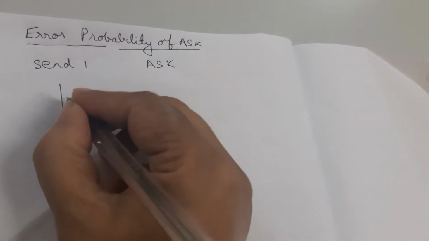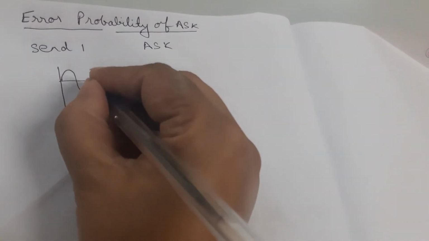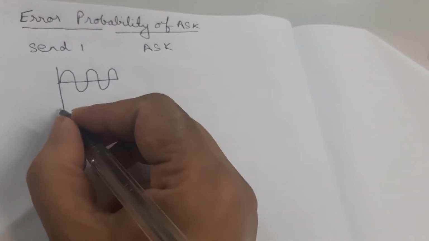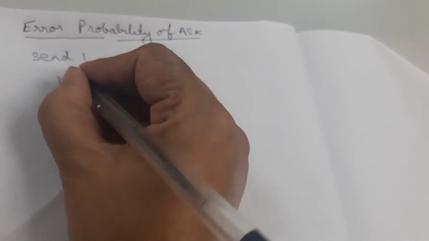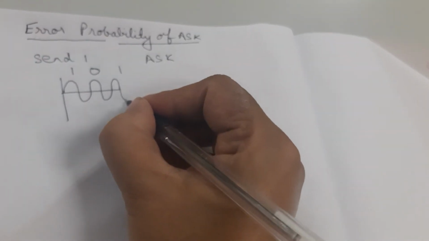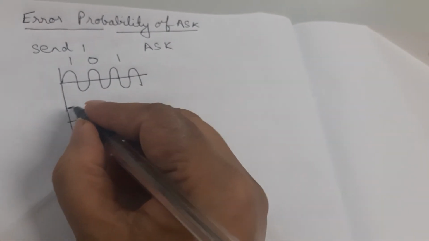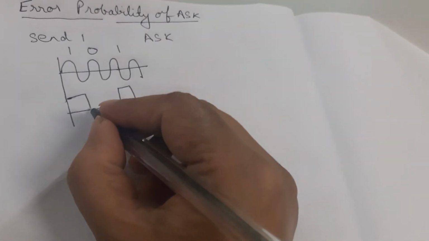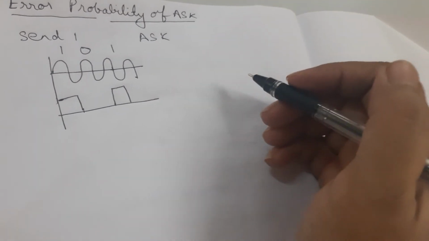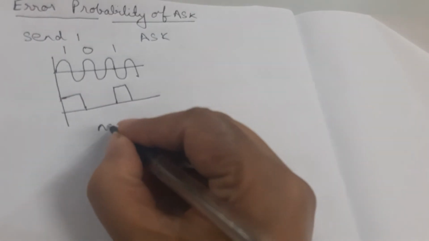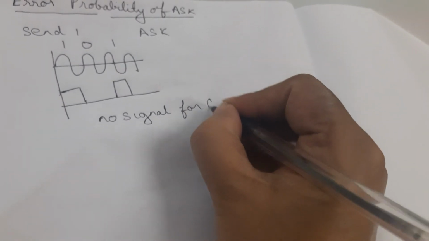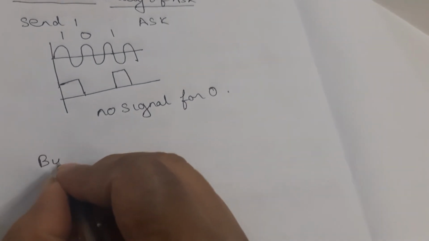Like I'll tell you, when you have a carrier like this, if this is 101, so if this is your carrier, your transmission will only be done for 1, and for 0 no transmission. So this is your ASK. Now we can say there will be no signal for 0.